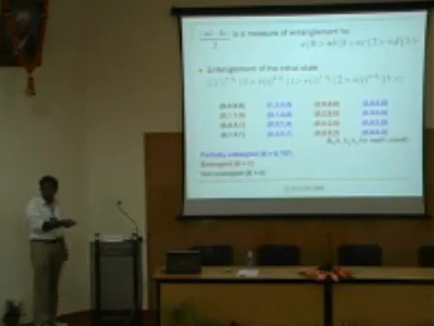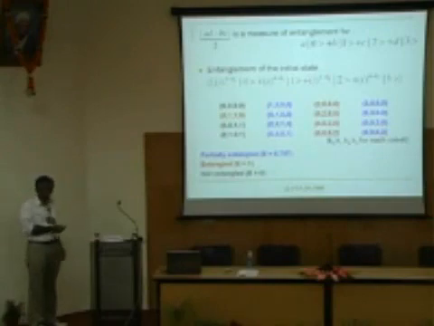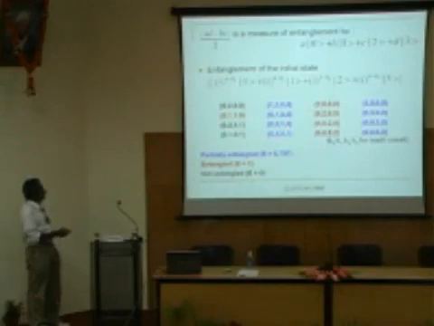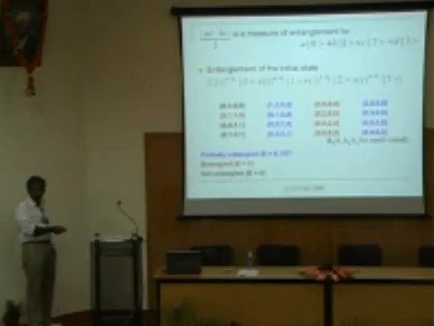Otherwise, this number would not have a meaning if I did not tell you what measure I used. So this is a nice color-coded thing. All the black ones correspond to unentangled states. If you want to find the 16 functions belonging to this 0, 0, 0, 0, the first set, you don't need any entanglement. Here you don't need an entanglement. Here you don't need an entanglement. But if you want to find functions corresponding to this, where I add 2 units, but I keep the other 0, and then there are of course further translations, you need a fully entangled state.